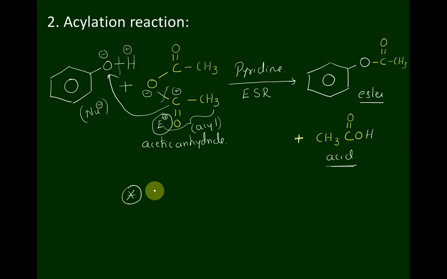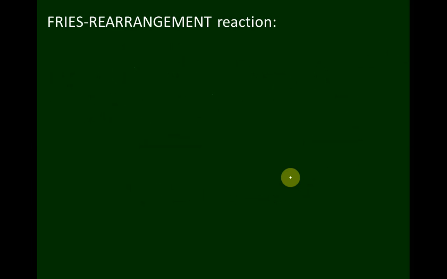Therefore, here also it favors the forward reaction. So pyridine acts as a catalyst and it always favors the forward reaction. Please note it down.